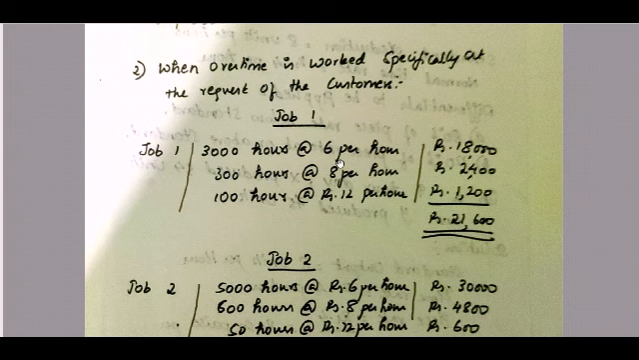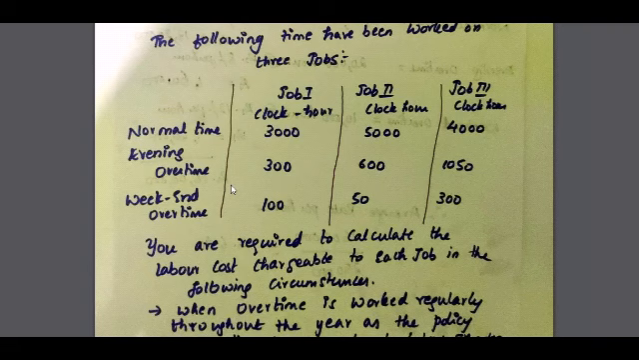The basic rate is 6 rupees and for the evening overtime they get 6 rupees plus 1/3 of it, and when they are working on weekends they get double the time, which is 6 into 2, 12 rupees. So we will calculate accordingly. So 6 rupees is your basic normal time wage rate, 8 rupees is when they are working in the evening, and 12 rupees is when they are working beyond the weekdays, that is on weekends. So we will go job by job.